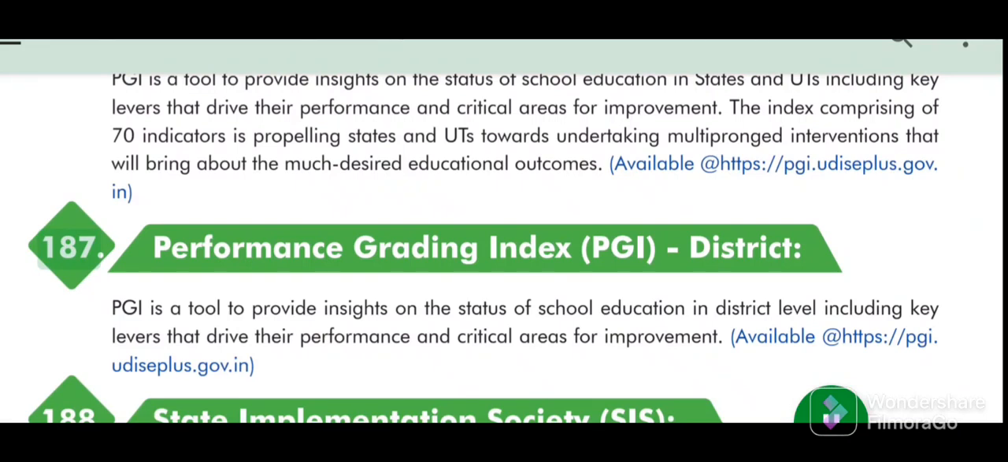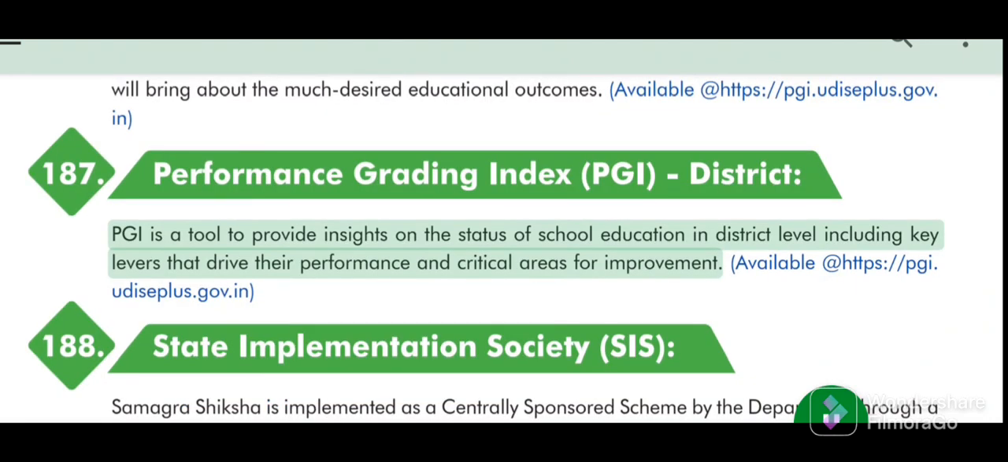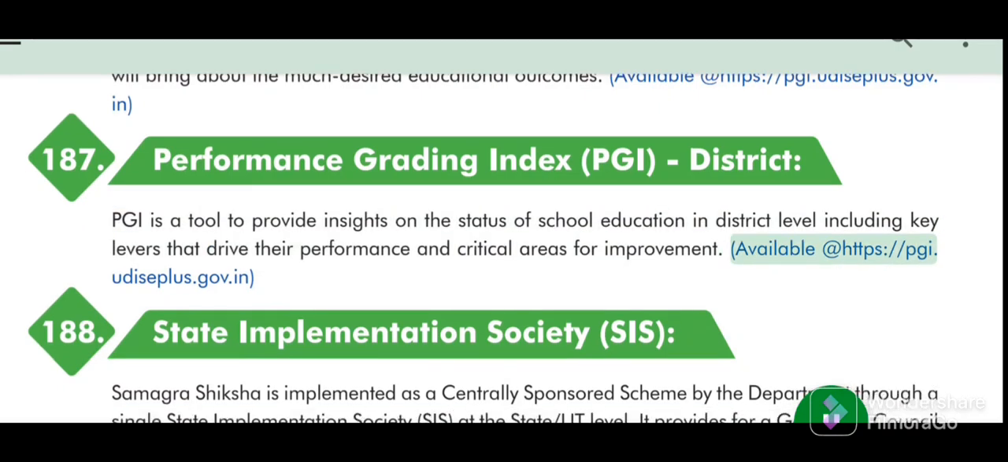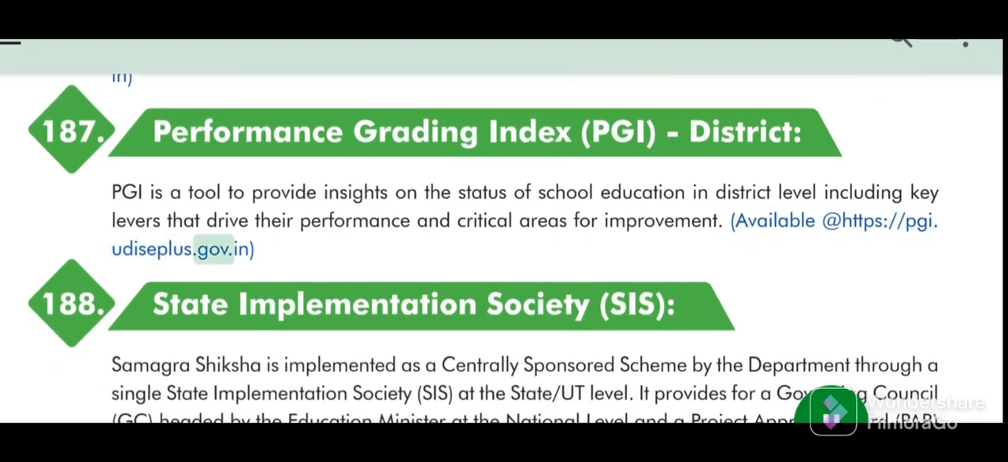187. Performance Grading Index (PGI) District. PGI is a tool to provide insights on the status of school education at the district level, including key levers that drive their performance and critical areas for improvement. Available at https://pgi.odishaplus.gov.in